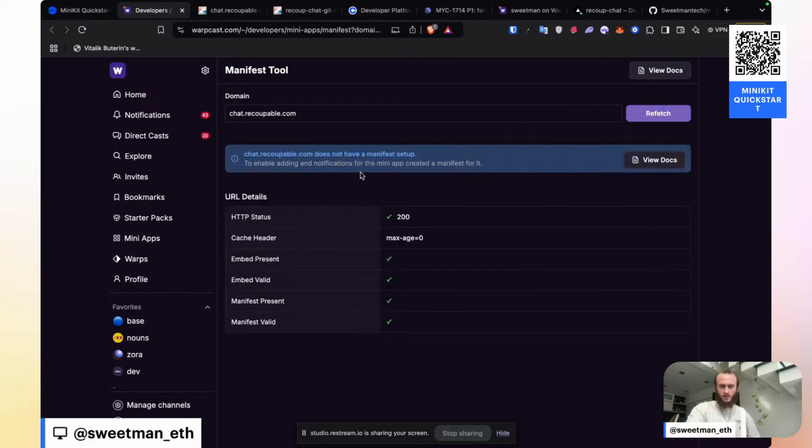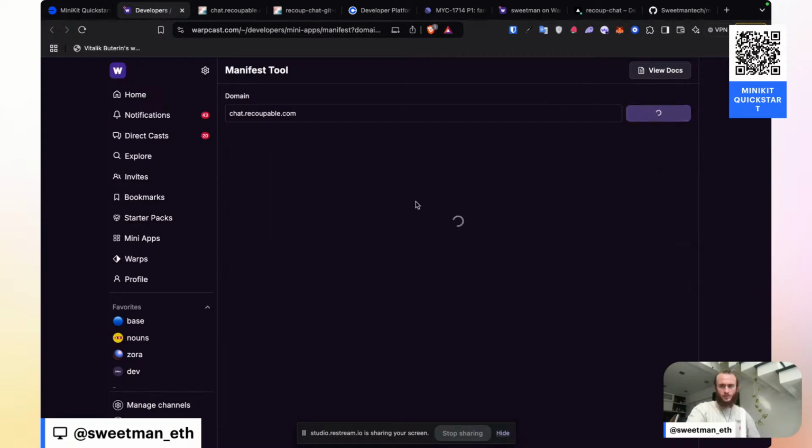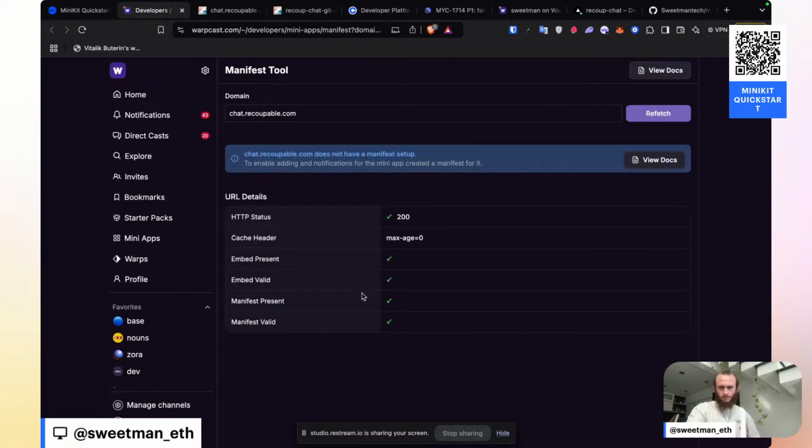It does not have a manifest set up. I'm confused. I have a feeling this is just outdated because we just went through and approved all this.